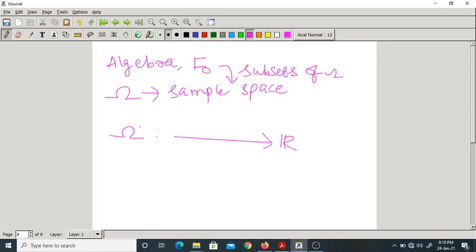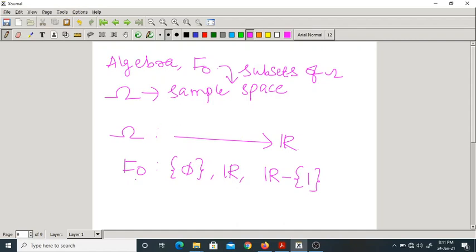Okay. Now let me take this F naught as some elements. Maybe you can take phi and the entire omega, and you can take some other subset. I have taken three things. What are they? Omega is nothing but all real numbers. From 1 to infinity you can take all real numbers, 0 to infinity.